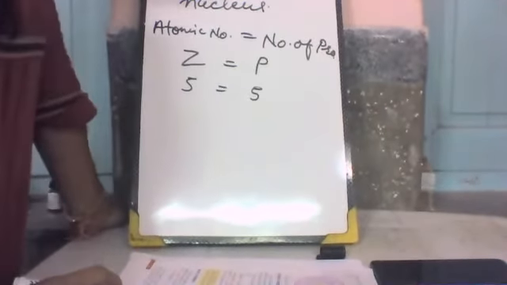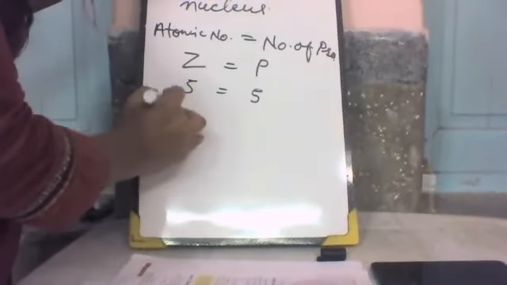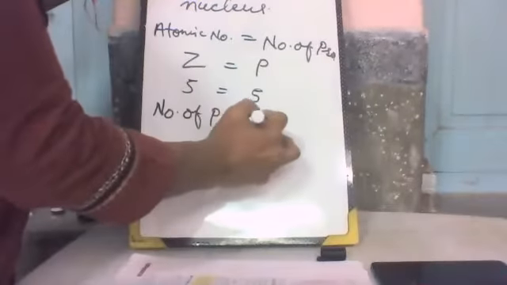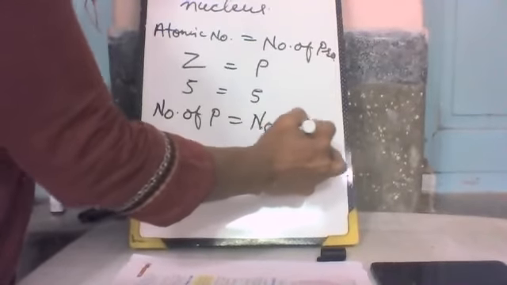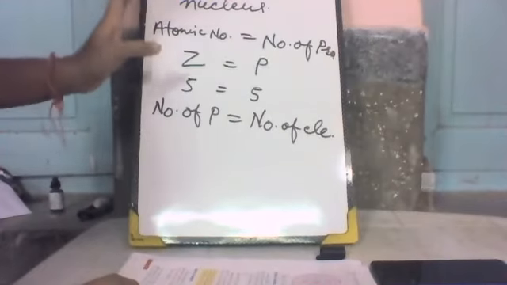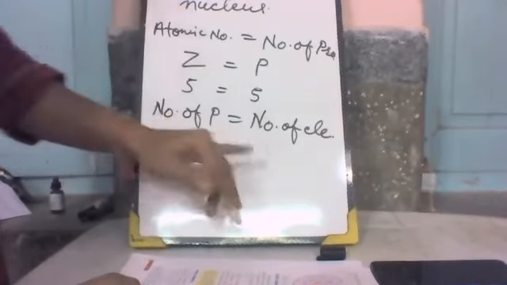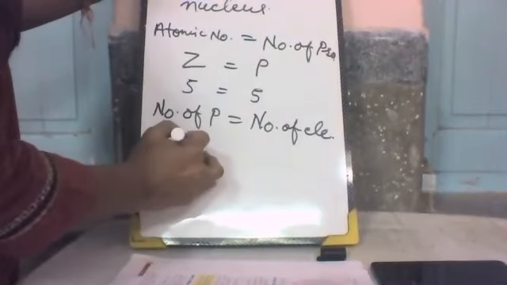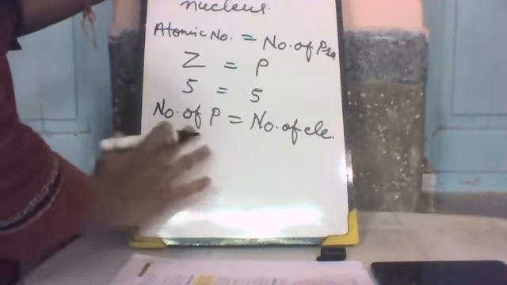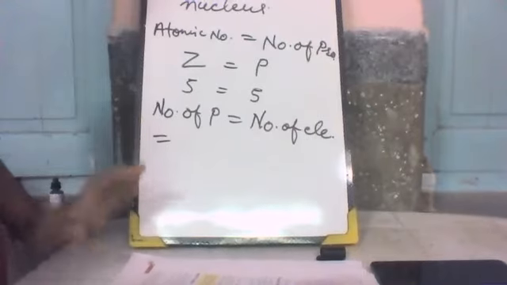One more thing: the number of protons is equal to the number of electrons. So the number of protons is equal to the number of electrons and to the atomic number. Can we say that the atomic number is equal to the number of electrons? No, we cannot, because electrons take part in chemical reactions, and during the reaction they can lose or gain electrons.